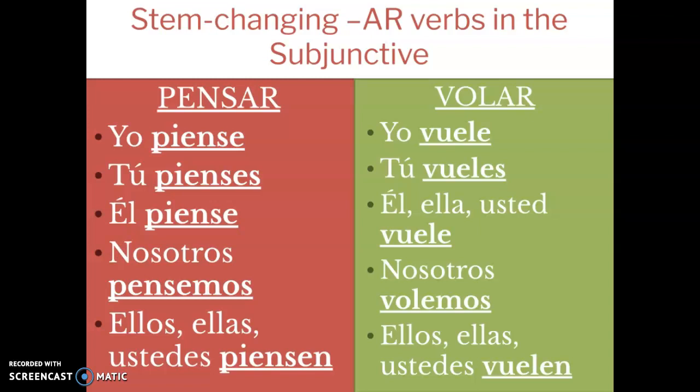E-M-O-S. Number 10, ellos, costar. Costar is an O to UE verb. Therefore, it is cuesten. C-U-E-S-T-E-N.